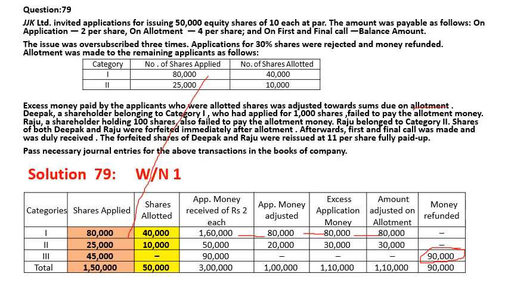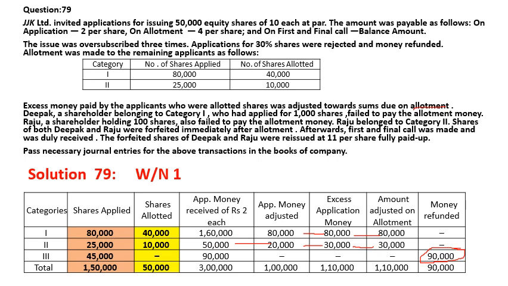Same way for the second category, you have received 25,000 into 2, that is 50,000, and the amount adjusted will be 10,000 into 2, that is 20,000. Now 50,000 minus 20,000 gives 30,000. This 30,000 will go towards the amount due on allotment.